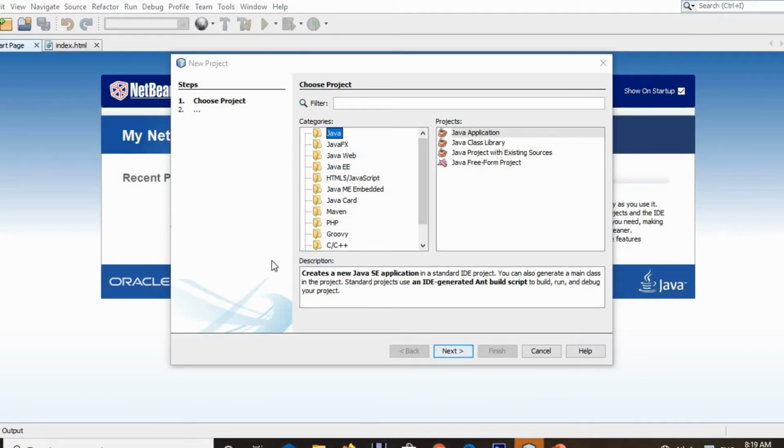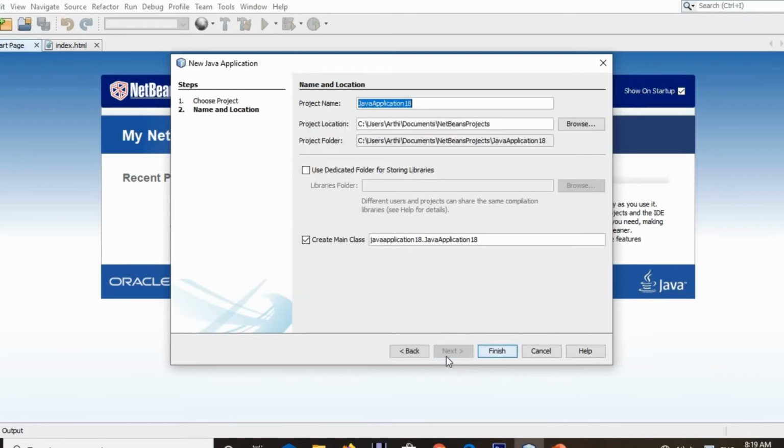So for that you need to select the category Java from your left pane and select Java application in your project pane. Once you select these two, click on next. When we click on next, you will be prompted to enter a name for your Java program. I am giving it as hello world, but as it already exists, I am giving it as hello world 1 and click on finish.